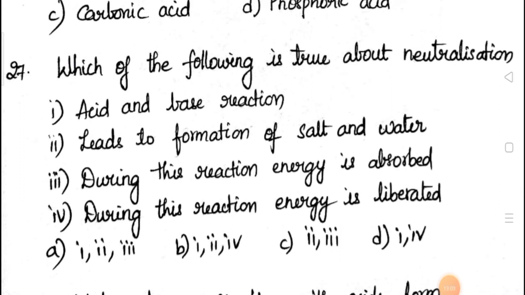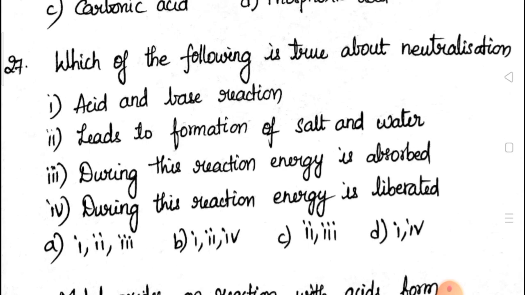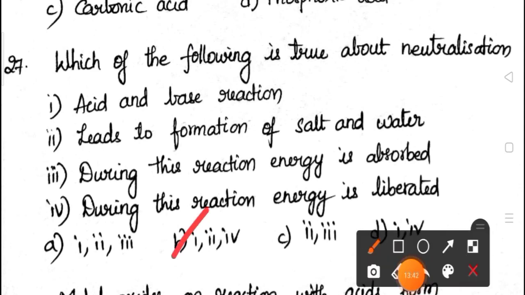Which of the following is true about neutralization? First, acid and base reaction leads to formation of salt and water. Second, during this reaction, energy is absorbed. Fourth, during this reaction, energy is liberated. Neutralization reaction is an acid-base reaction, that is correct. It leads to formation of salt and water, that is also correct. Energy is not absorbed, energy is liberated because it is an exothermic reaction. So the correct answers are 1, 2 and 4. So the correct option is B, 1, 2, 4. Okay.